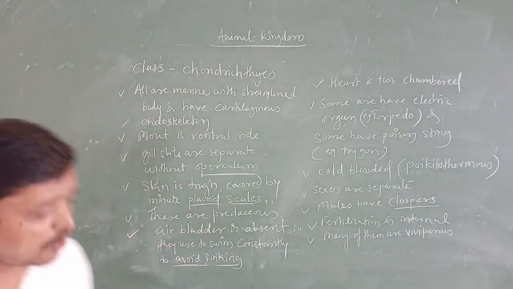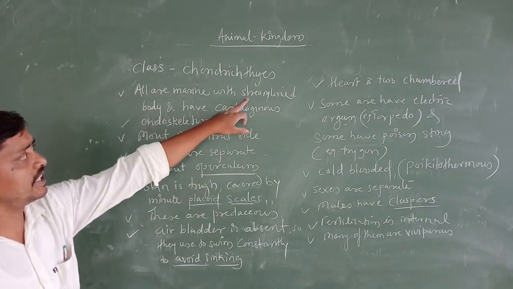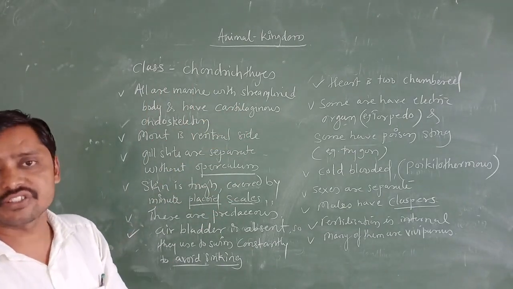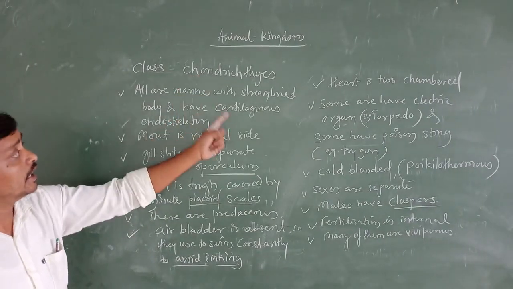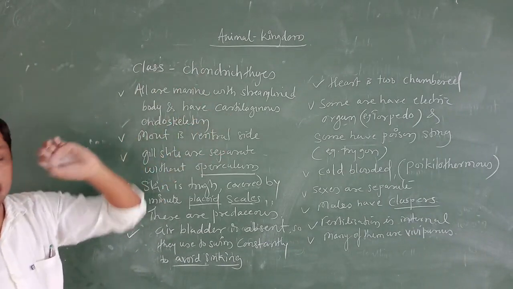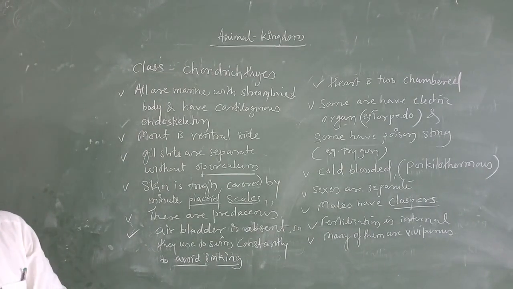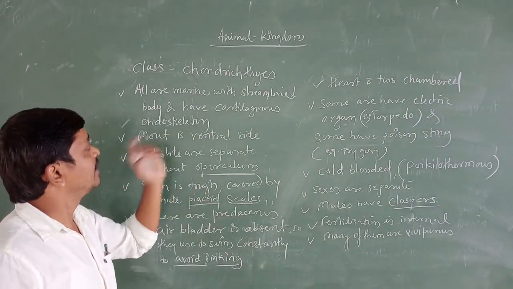Chondrichthyes are all marine fishes with a streamlined body and a cartilaginous endoskeleton. So we call them cartilaginous fishes also. Why are they called cartilaginous fishes? Because they have a cartilaginous endoskeleton.